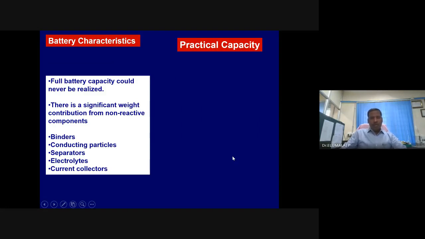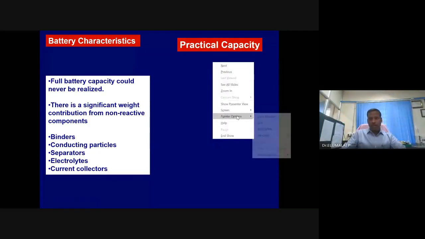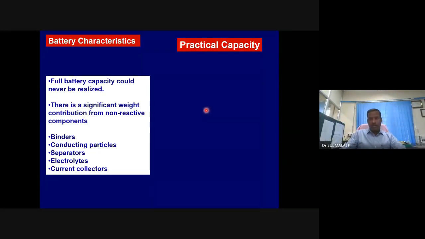So did you get this point? Why is practical capacity always less than the theoretical capacity, or why is it not possible to get the theoretical capacity practically? Because when you want to assemble a battery, you need to make the electrode, anode and cathode. Usually these anodes and cathodes are made from powder materials, maybe except in the case of lithium foil or zinc foil. There you may not require it. Otherwise, most of the anodes and cathodes are in the form of a powder.